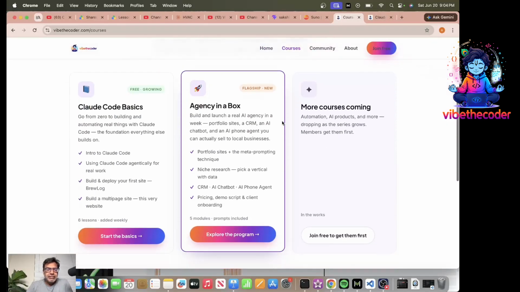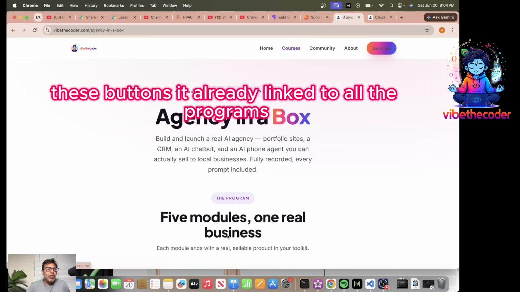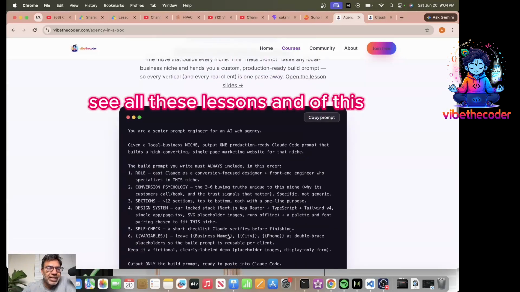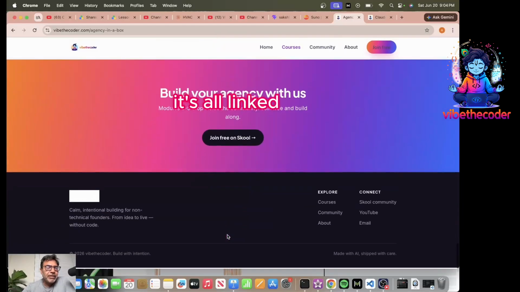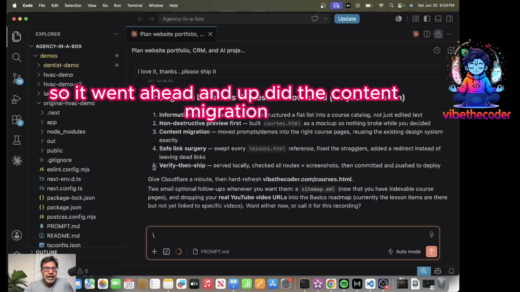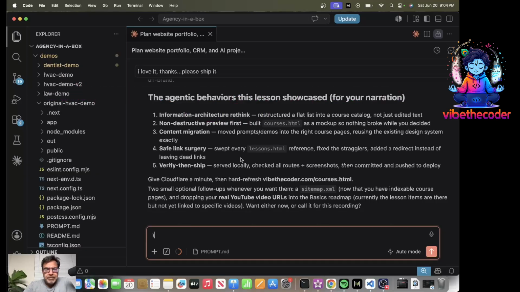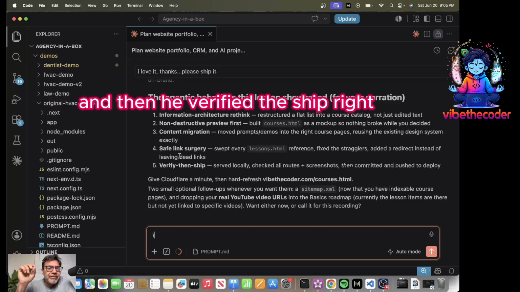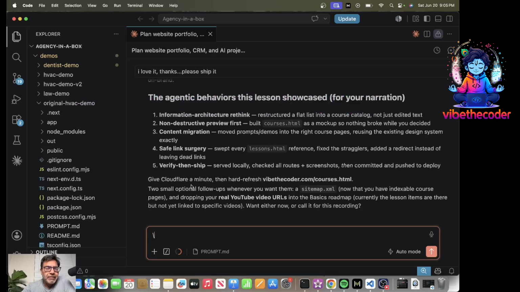See, these buttons, it already linked to all the programs and all the lessons which I had already created. See, all these lessons and everything, it's all linked. So it went ahead and did the content migration. It did kind of safe link surgery, so it already connected all the links accordingly. And then it verified the ship, right?